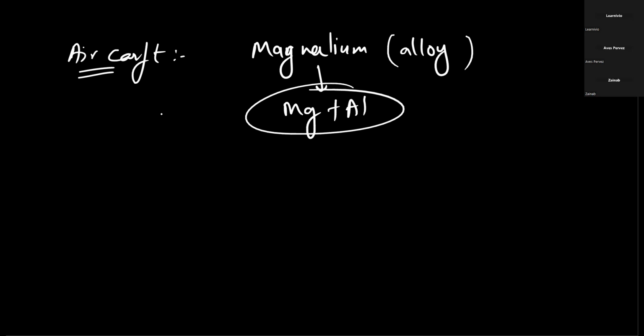Similarly, solder is an alloy of tin and lead.